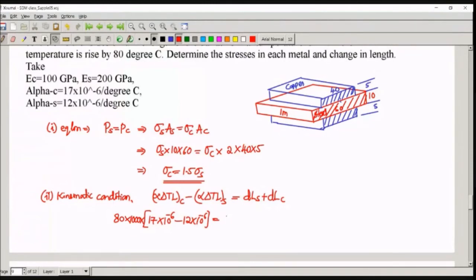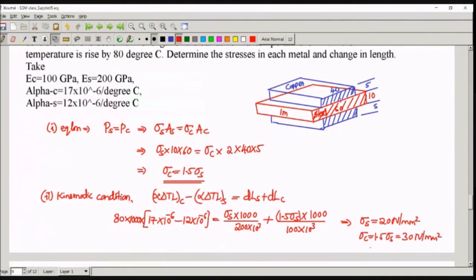DLS, I'll write it as sigma S LS by ES: sigma S 1000 mm divided by 200 into 10 power 3, plus sigma C LC by EC. Sigma C is 1.5 sigma S from equilibrium, into LC is 1000, 1 meter distance, divided by EC. EC is 100. When you solve this, sigma S, you will get it as 20 Newton per mm square. And when you substitute this into 1.5 sigma S, you will get 30. So stresses in both the members we have found out.